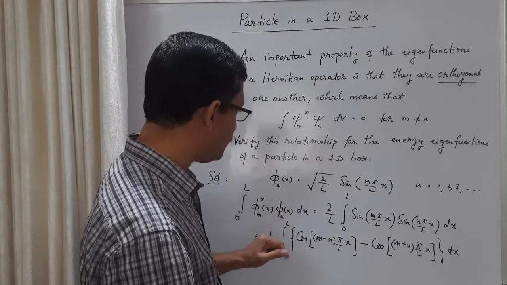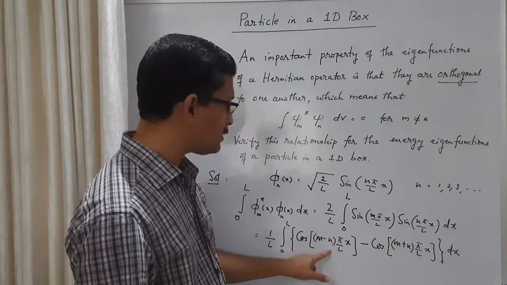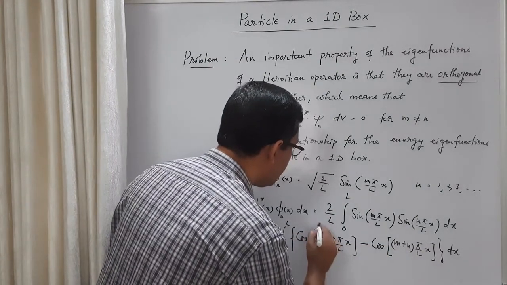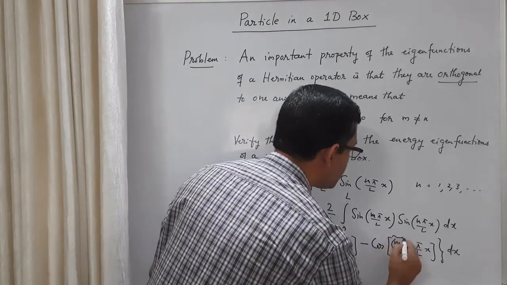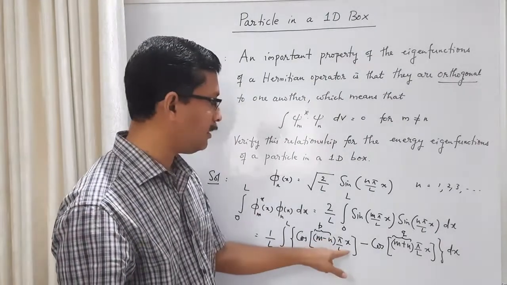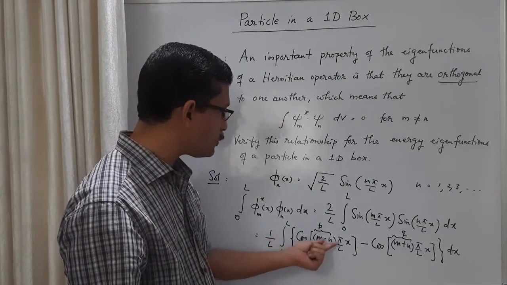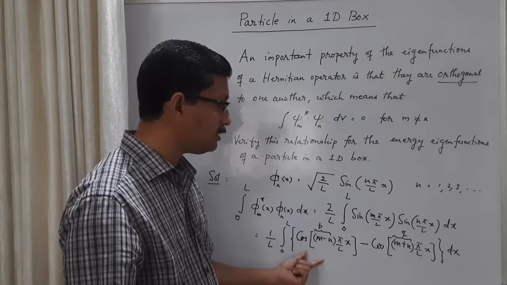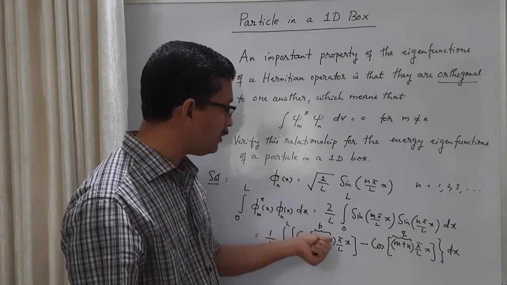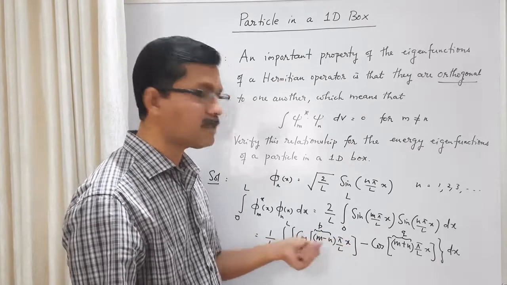Before doing them, let me look at it. This m and n both are integers, right? So m minus n is an integer, and m plus n is also an integer. So let us substitute m minus n as some p, which is an integer, and m plus n as some q, which is also an integer. So this is like cos p pi by L into x, and this is like cos q pi by L into x. So we have to integrate this. What is the integral of cos p pi by L into x? This is sine p pi by L into x. But when you put the limits 0 and L, the upper limit will give sine p pi. P is an integer, so that is 0. The lower limit will give sine 0, which is also 0.